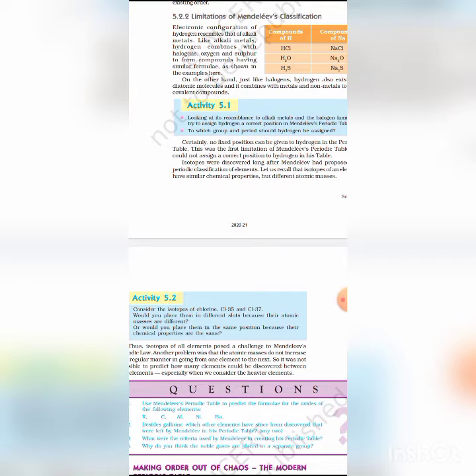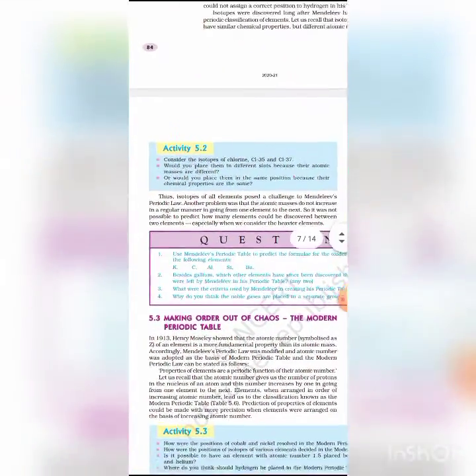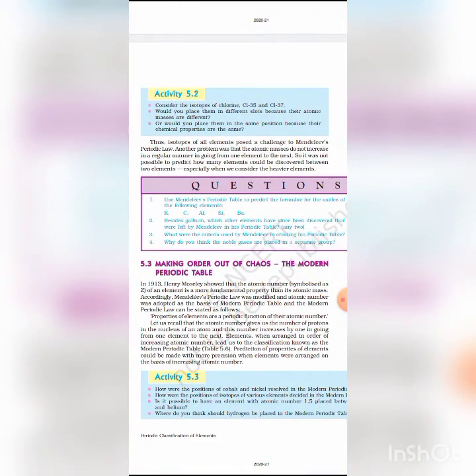Silver and thallium, though similar, are placed in group 1B and 3A respectively. Similarly, barium and lead are chemically similar elements but they have been placed in group 2A and 4A. So these are the main defects of Mendeleev's periodic table.